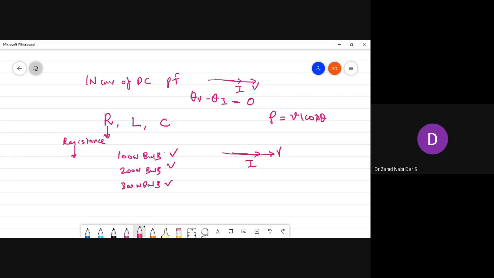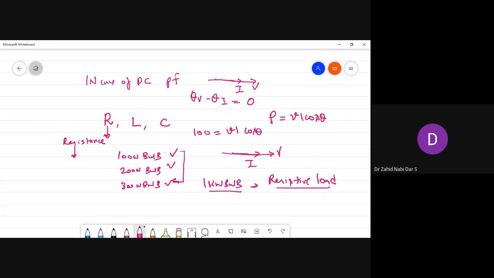So this is the 100-watt bulb power, V into I cos phi. There would be no change in power factor even if I connect a 1 kilowatt bulb, because the bulb is a resistive load. That is the incandescent bulb which we are connecting. This is basically a resistive load.